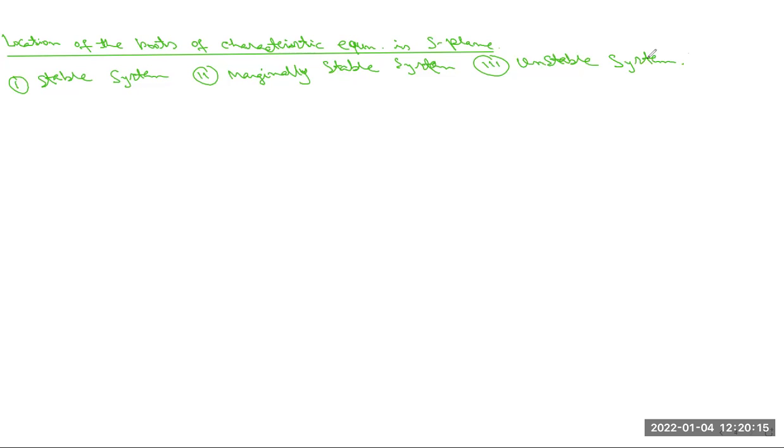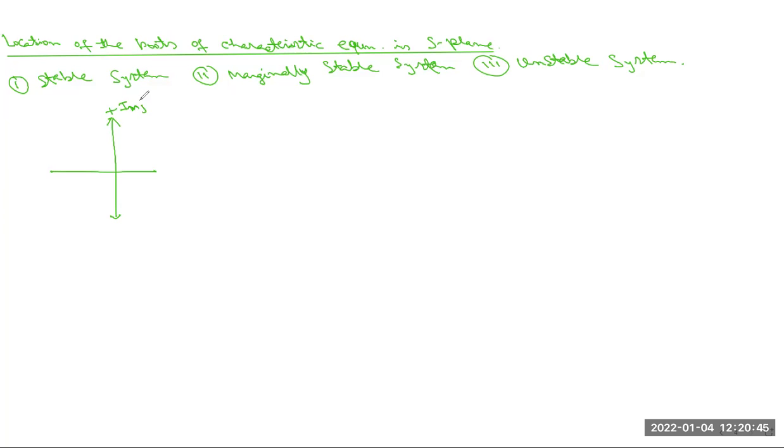Okay, so now we have to discuss them one by one, and we have to locate the roots of the characteristic equation on the different S planes. First, the stable system. This is the x-axis and this is the y-axis. This is the positive part of the imaginary axis, written here as jω.